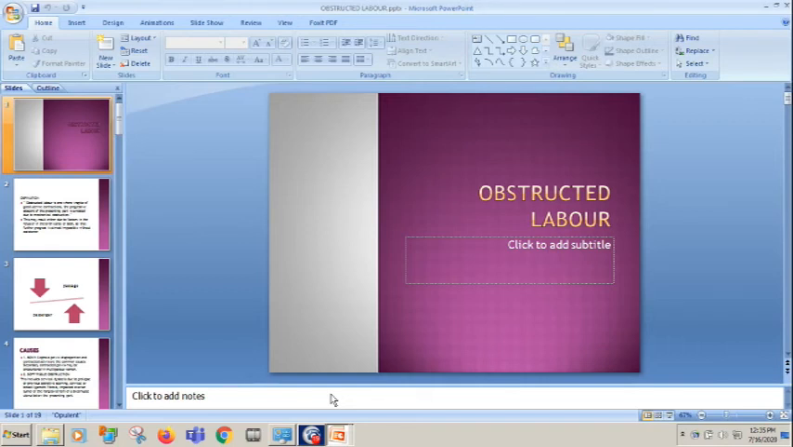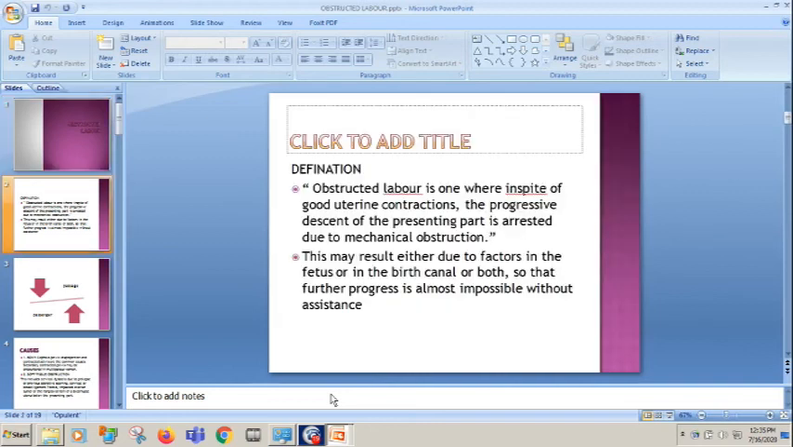Okay. So I have told you prolonged labor, face and brow presentation can go into obstruction. So, obstructed labor. What is obstructed labor? Obstructed labor is when, in spite of good uterine contraction, the progressive descent of the presenting part is arrested due to mechanical obstruction. This may result either from a factor in the fetus or in the birth canal, or both, so that further progress is almost impossible without assistance.